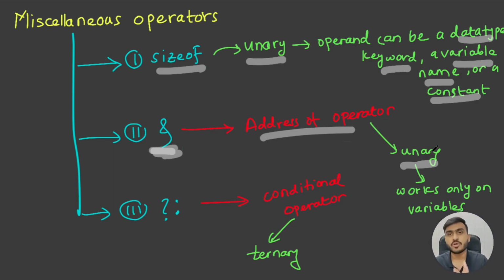So what is the address of operator going to do? Whenever we create or declare any variable, some memory gets allocated for our variable. Now, where is this memory getting allocated? This memory is getting allocated in random access memory. Now listen to this very carefully.